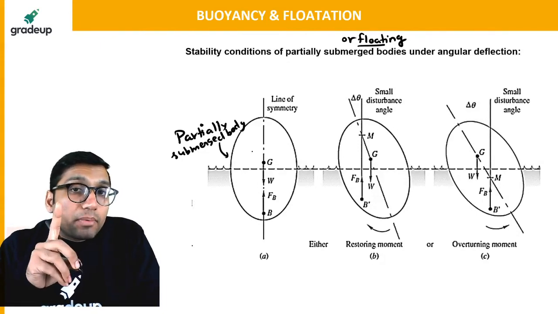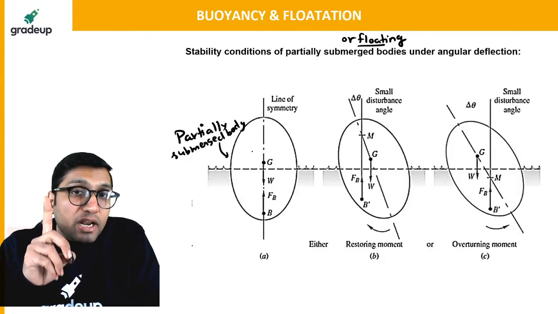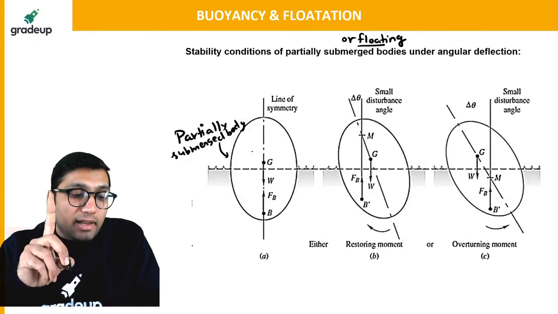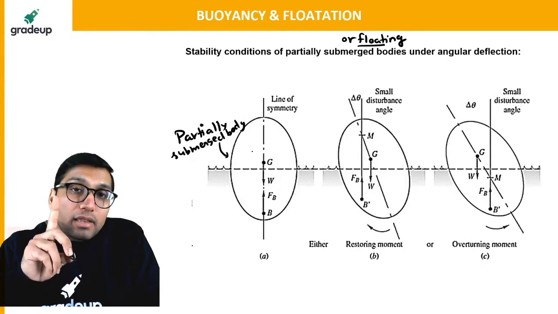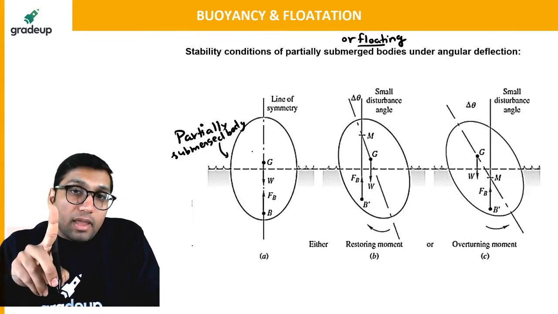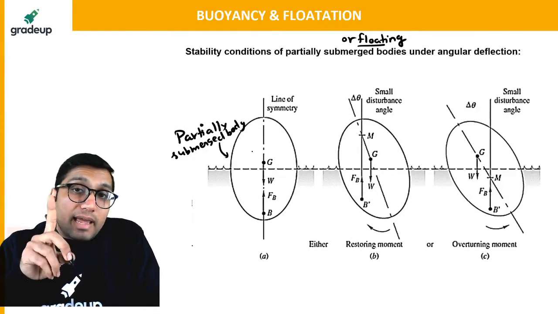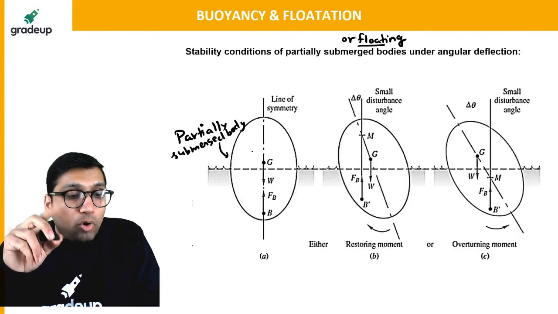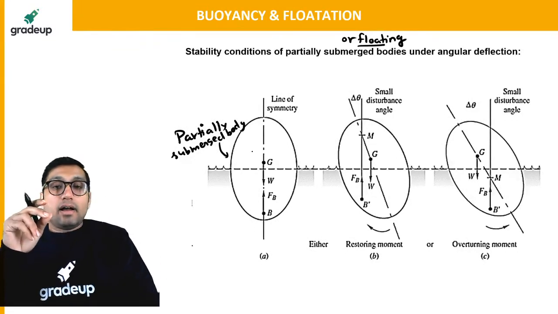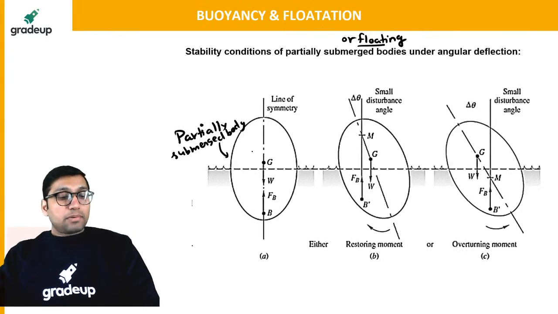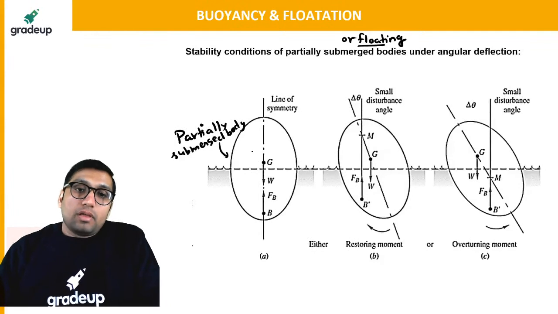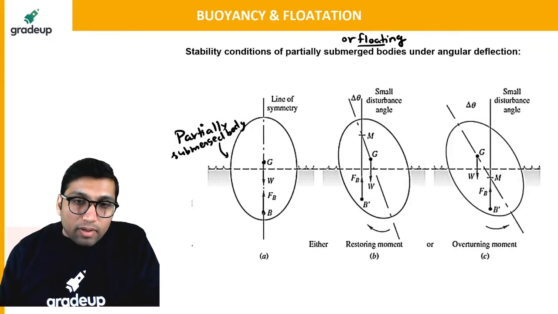I hope you know the difference between centroid and center of gravity. Centroid and center of gravity are the same thing for a homogeneous material. If it is a non-homogeneous material, then centroid and center of gravity are different. I hope you have studied that in the engineering mechanics subject. But for a homogeneous body, both are the same. So let us say this is the centroid or center of gravity of the body, and this is the point of center of buoyancy.